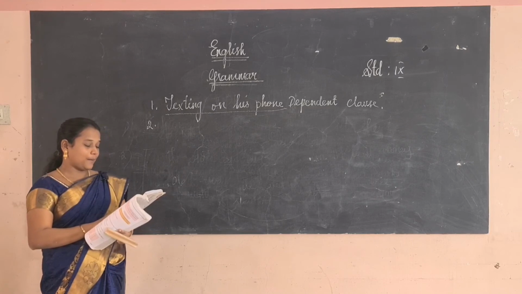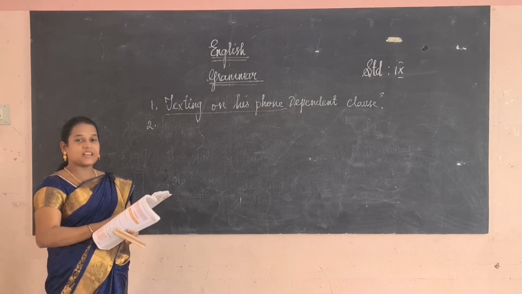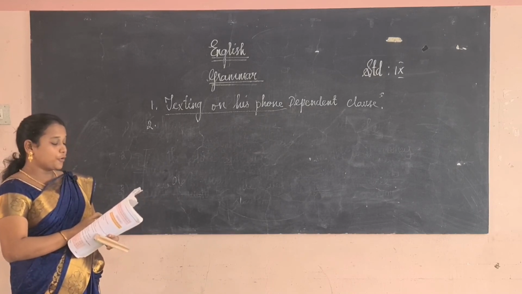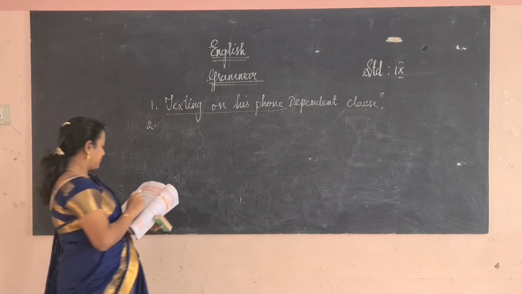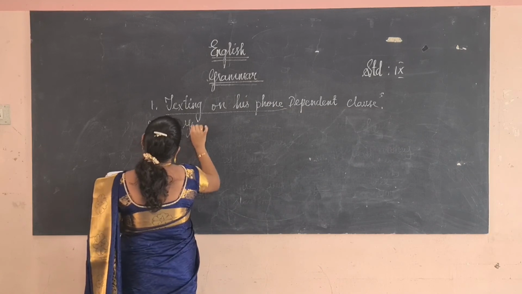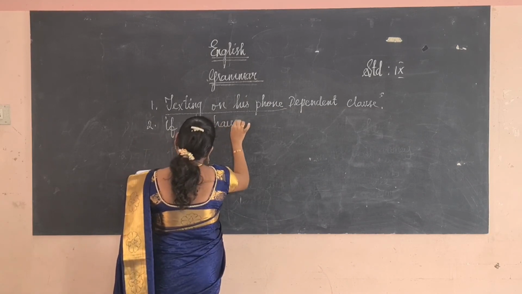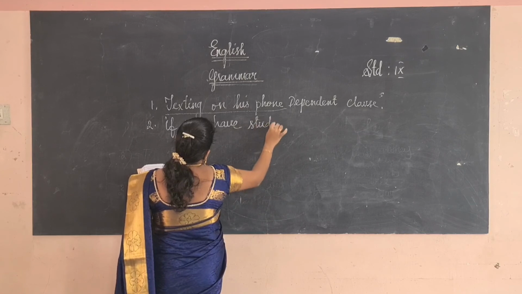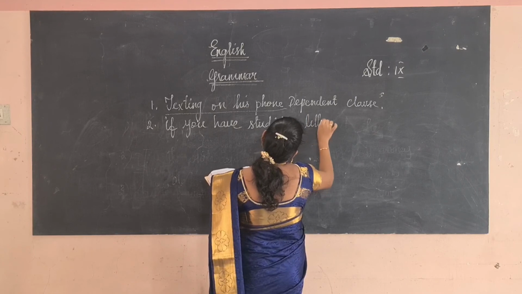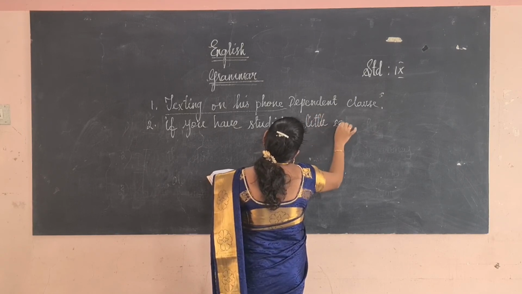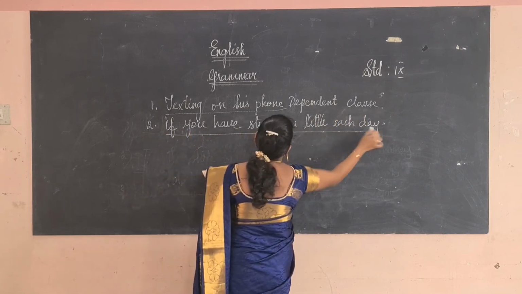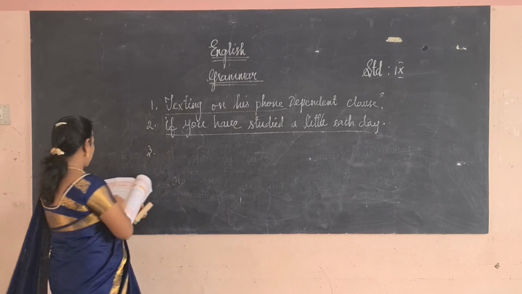Next: it isn't necessary to camp all night if you have studied a little each day. There is no need to study all night if you study daily. So which is the dependent clause? If you have studied a little each day. So in the second sentence, you just underline: have studied a little each day. No need to write, it is already there, so you just underline. This is a dependent clause.